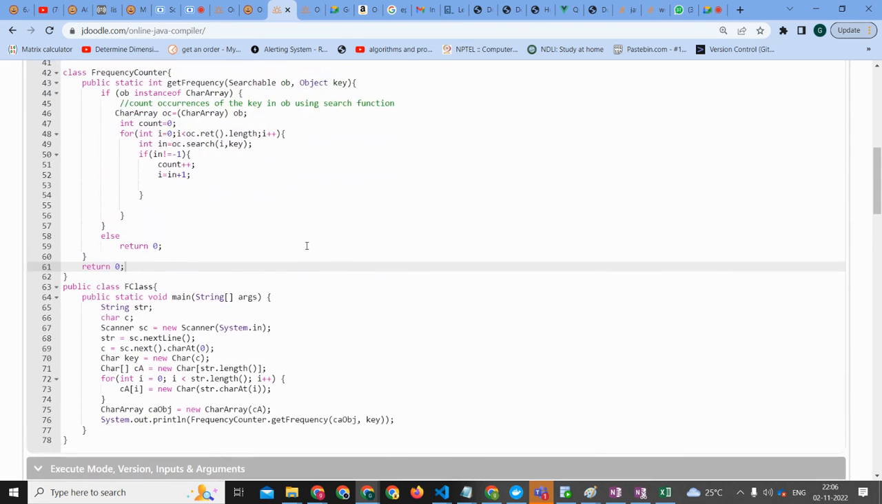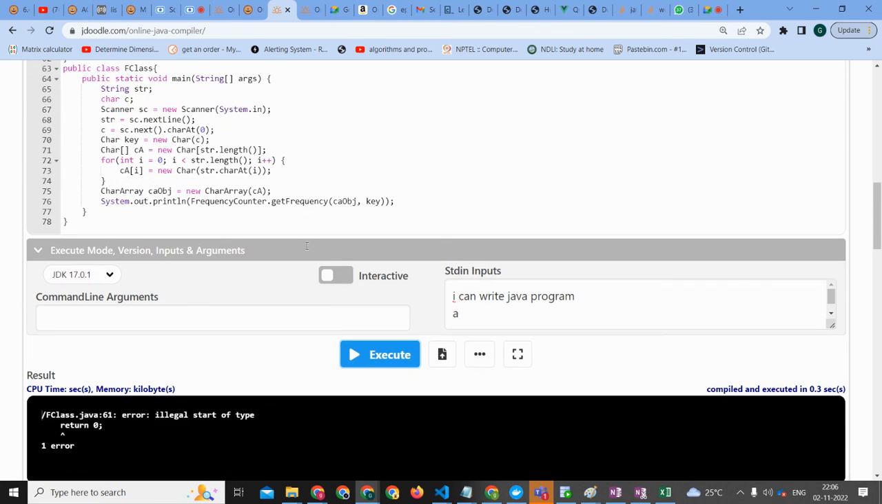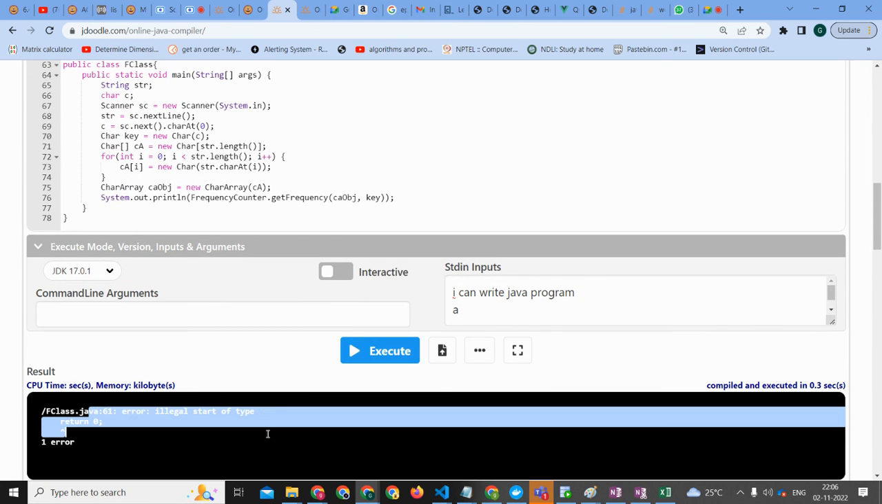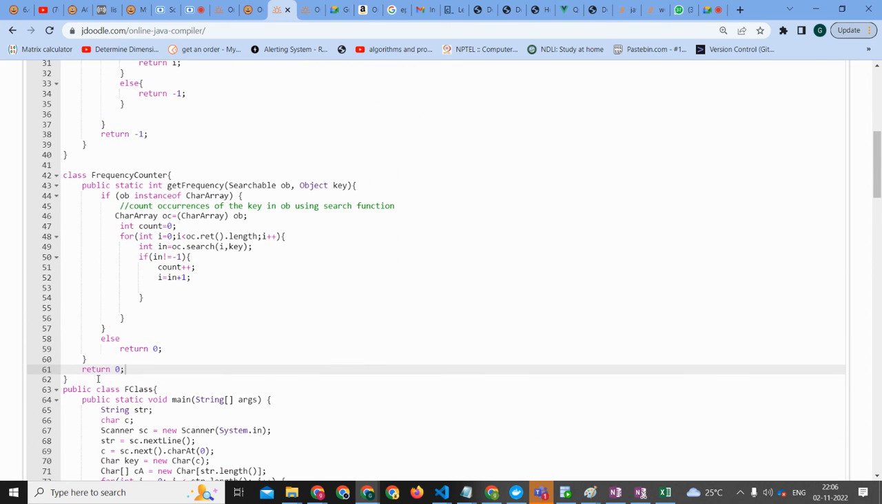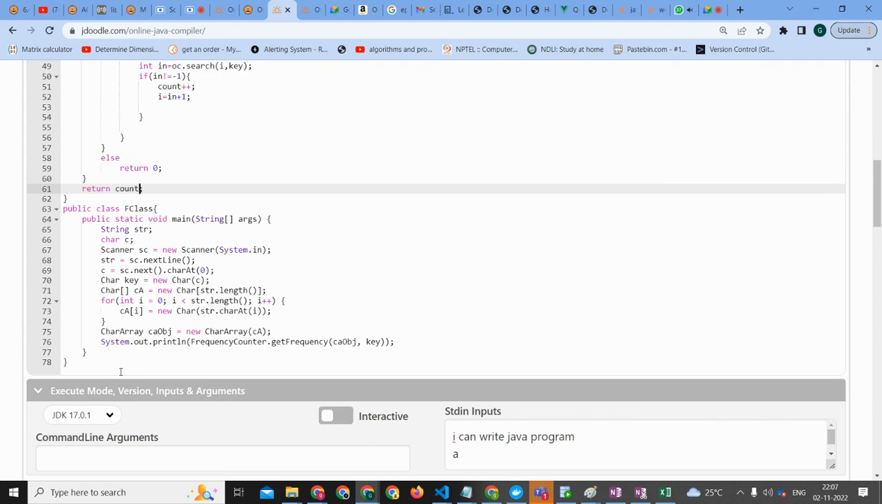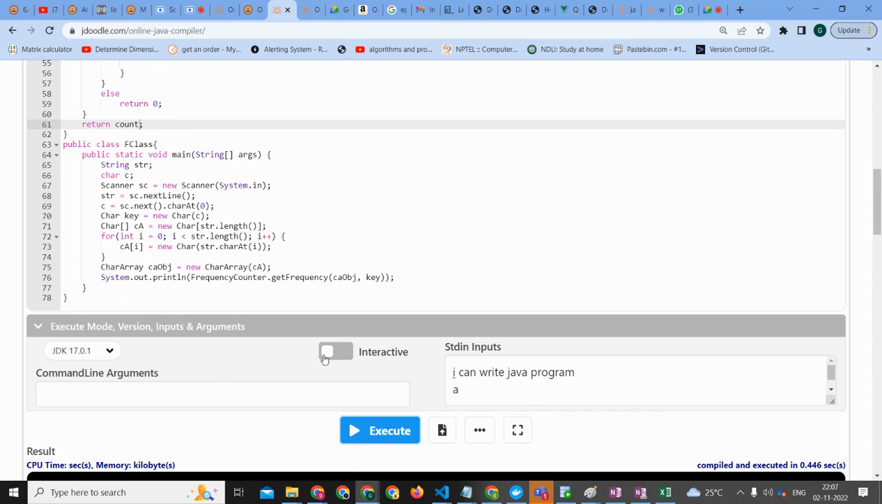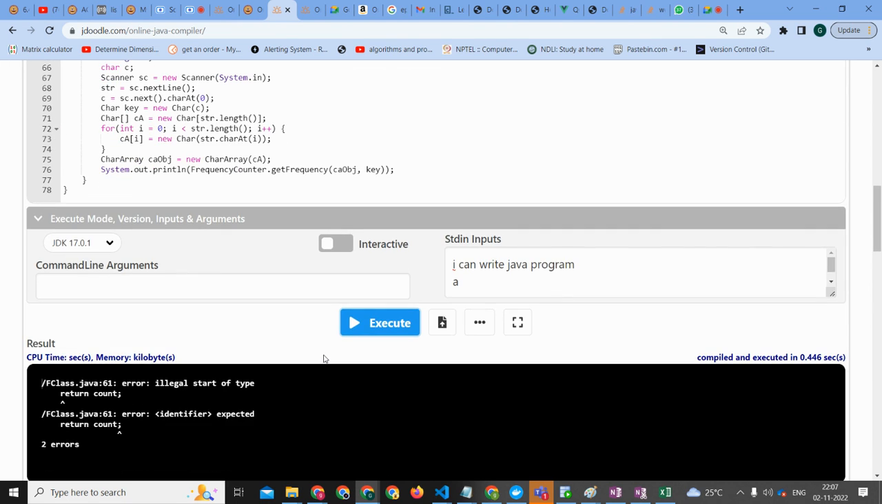Illegal start of type. So what does this mean? Okay, public static, right? So if it is static... Okay, public static int. It is returning int only. I think we have to return the count here, right, guys? Abrar, are you here? Yes, sir. Return the count. Yeah. What does this mean? Illegal start of...